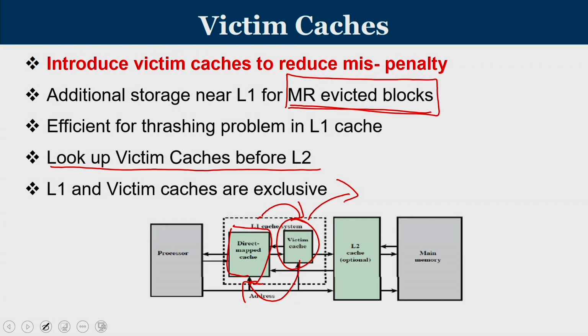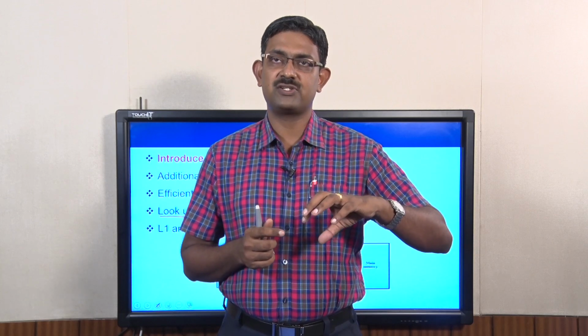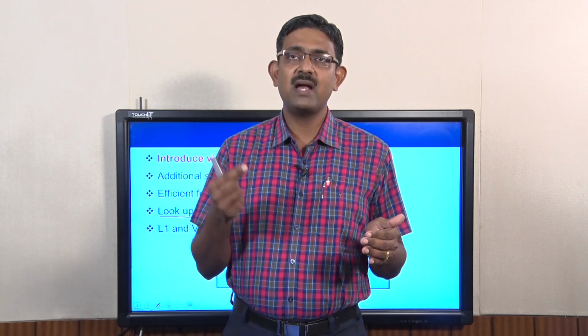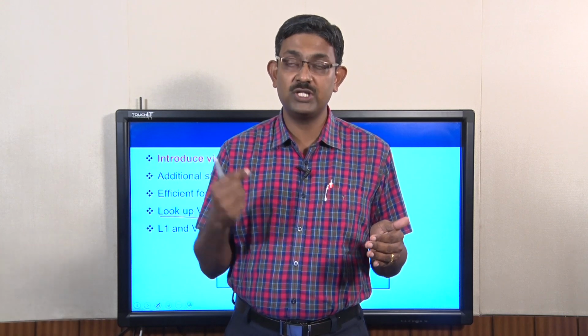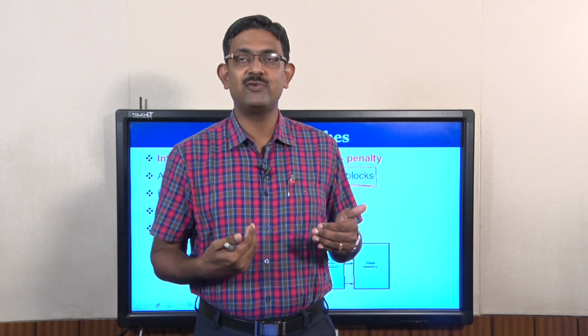Let us try to understand what is the context of making use of victim caches. We know that L1 has a limited capacity. Let us say the incoming address sequence from the processor is such that all of them cannot be accommodated in L1, then that will lead to replacement. Think of a case where you flush out a block, it has been evicted because of an incoming miss. What happens in this miss? I am going to bring a new block to L1, and because of this operation, one block has to go out. Now imagine that in the near future there is a request to this block which was evicted. So something that was just thrown out is needed in the future.